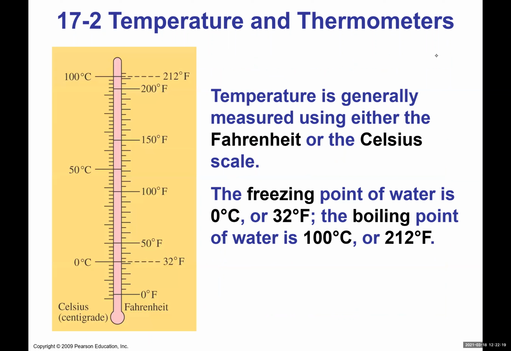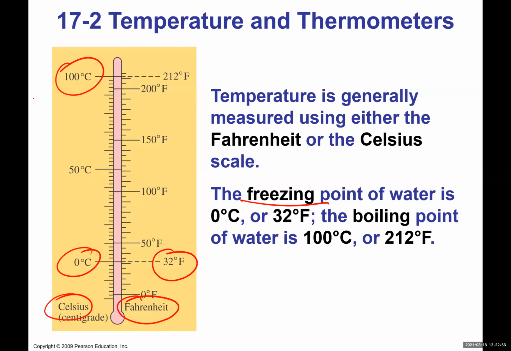Okay. So here's a scale that on the left side is Celsius, on the right side is Fahrenheit. This is mainly so that you can see some of the important points on the scale. And again, this scale is a human-made scale, right? Celsius was designed by a man named Celsius, Fahrenheit by a man named Fahrenheit, and each more or less takes water as a reference. Celsius takes 0 degrees to be the freezing point of water, which is equivalent to 32 degrees Fahrenheit. And 100 degrees is the boiling point of water, which is roughly 212 Fahrenheit.